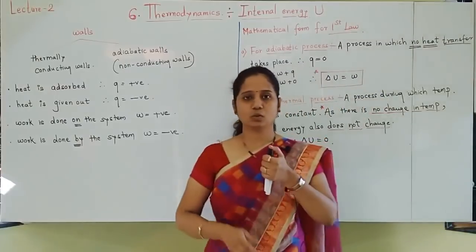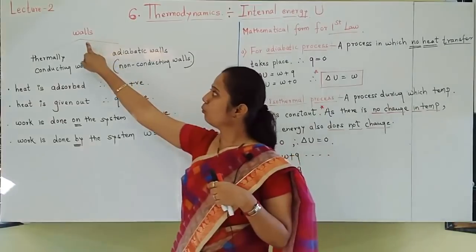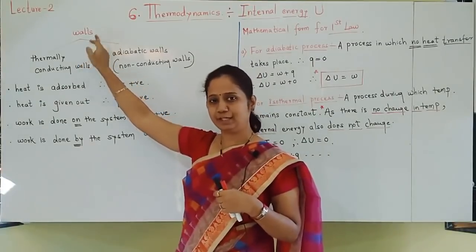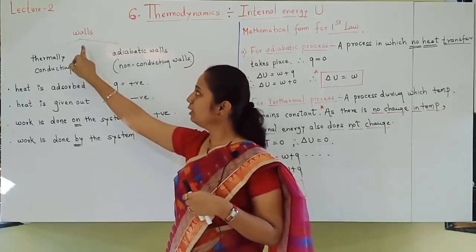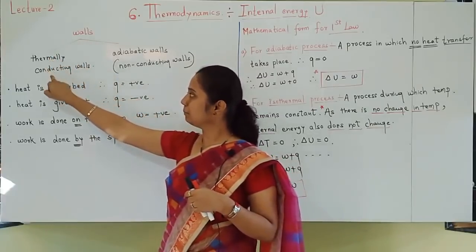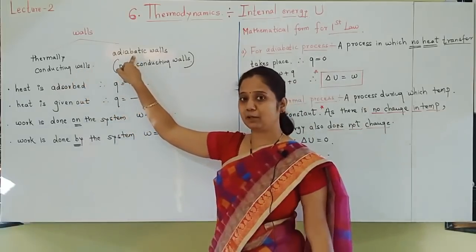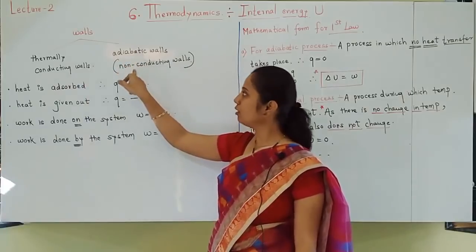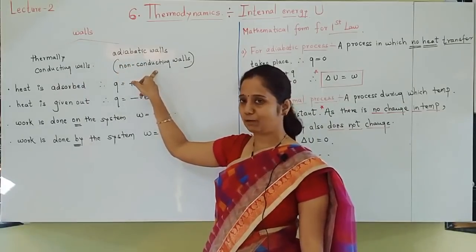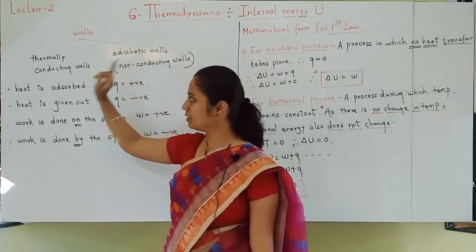Yes students, so let us write down the two terms. What type of walls will be there? Already in the video I am telling you repeatedly, but mention it somewhere. Two types of walls will be there. Thermally conducting walls, and opposite to that you should call the walls adiabatic walls. What do you mean by adiabatic walls? Insulating walls or non-conducting walls are called adiabatic walls. For example, the walls of a thermos flask are adiabatic walls.